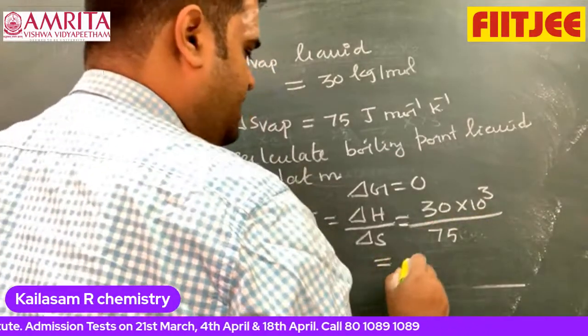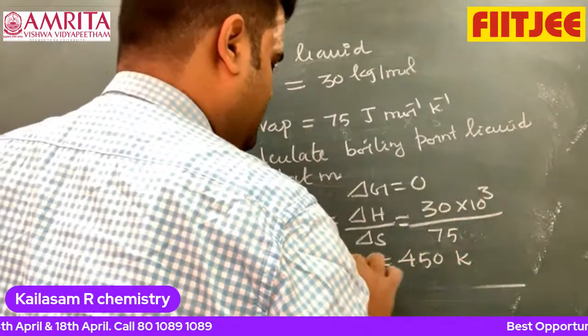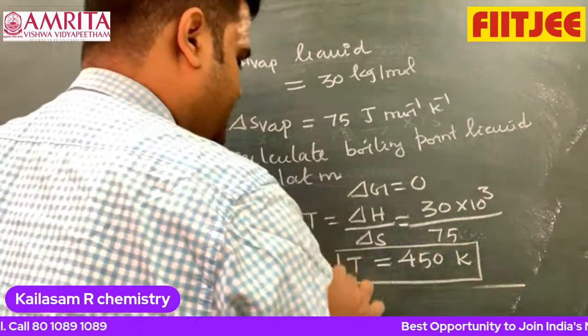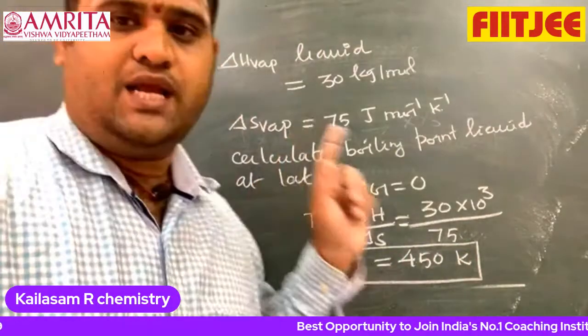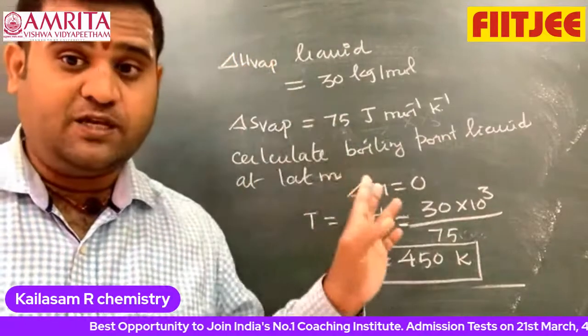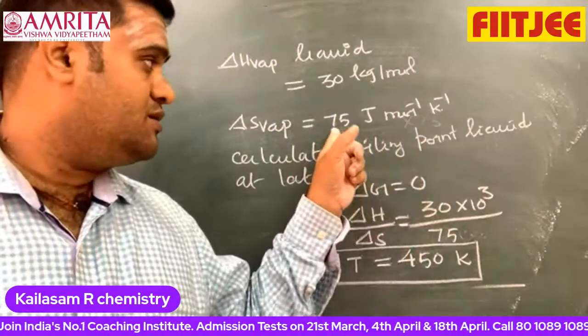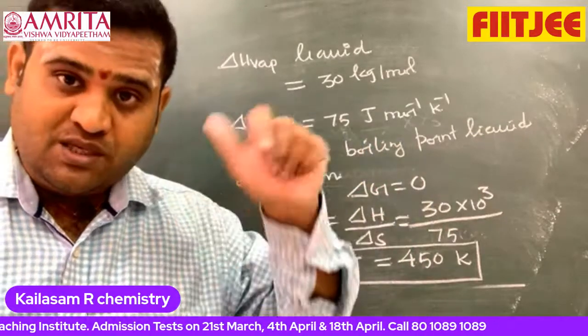If we simplify, the temperature at the boiling point of the liquid is 400 Kelvin. Please keep it in your mind. This is based on entropy of the system. That means at the boiling point, the entropy of the system is positive. The entropy of the system increases.